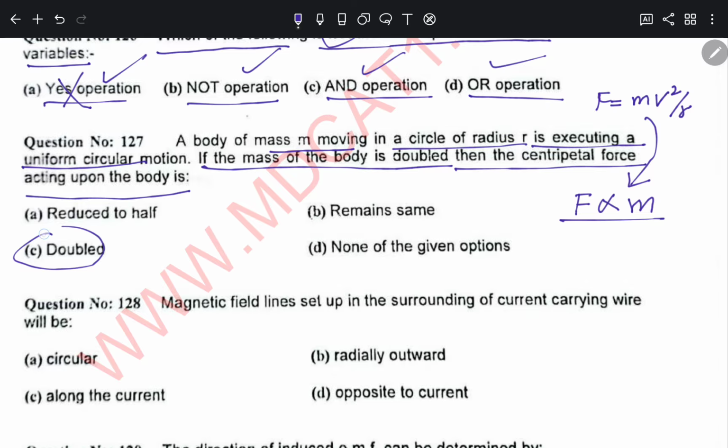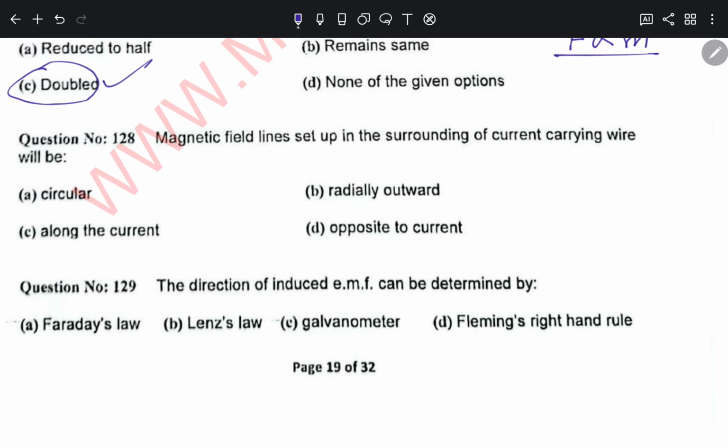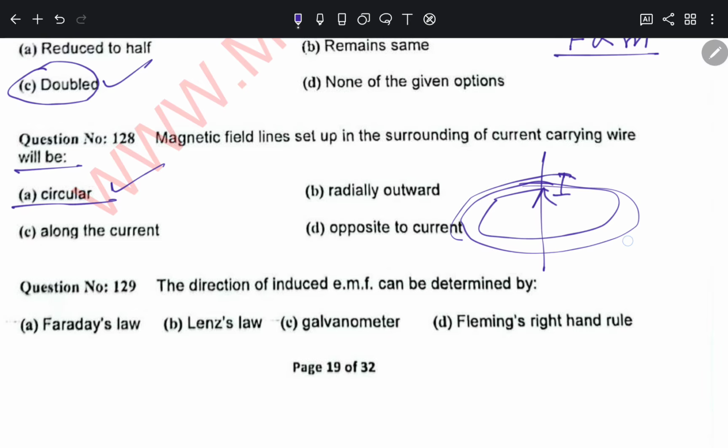Question number 128. Magnetic field lines set up in the surrounding of a current carrying wire will be circular. 128, option A, simple. Let's say this is the current carrying conductor with the current in the upward direction, and these will be the circular lines around it, in this direction.